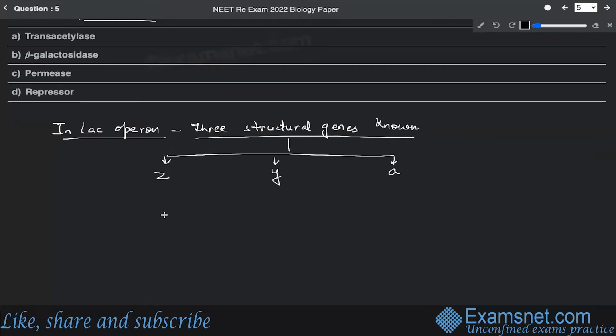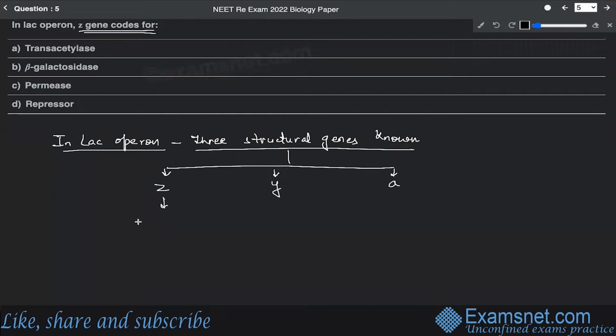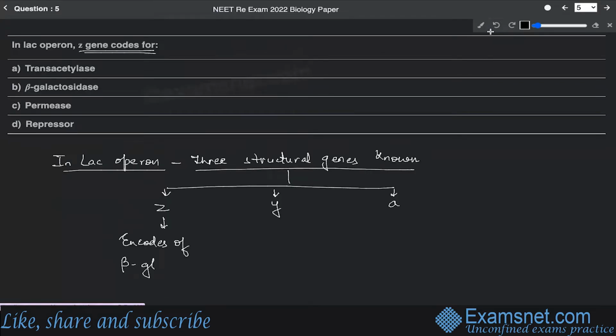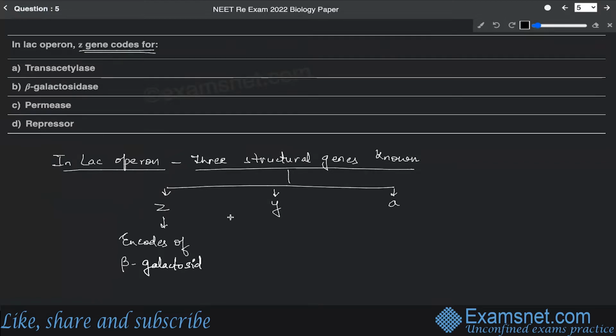All right. So it is the Z gene that encodes for beta galactosidase, which is going to act on lactose, thereby converting it into glucose and galactose.